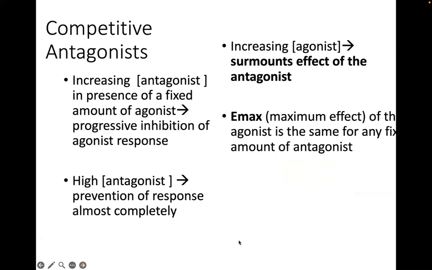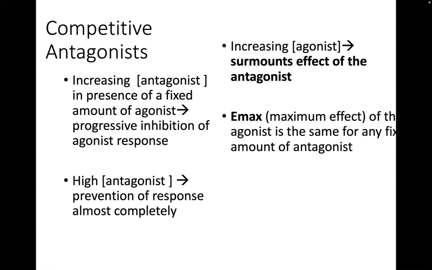Okay, so let's focus on competitive antagonists. What do we know so far? They are reversible, and they bind to the active site, the same site as the agonist or the natural ligand. And their effect is surmountable, no?